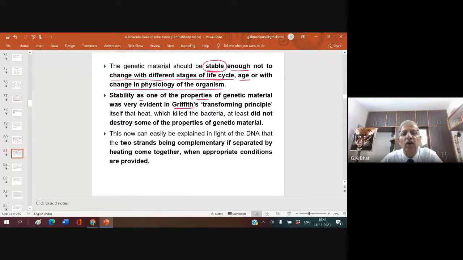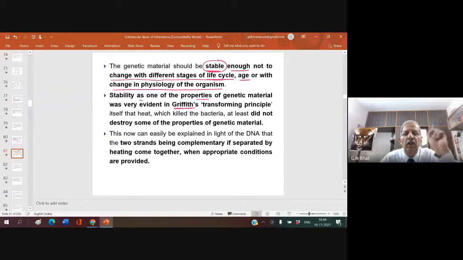So stability as one of the properties of genetic material was very evident in Griffith's experiment. He heat killed the S strain. Even though he heat killed the S strain bacteria, when it was introduced into the R bacteria, the heat killed S strain bacteria DNA could transform rough bacteria into virulent. What is proved?